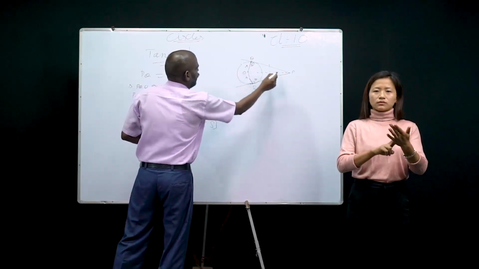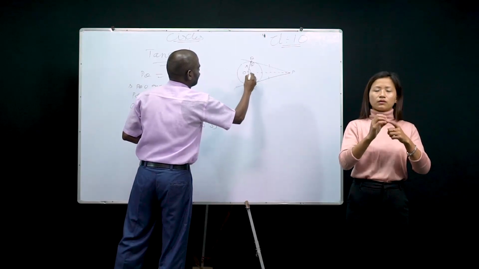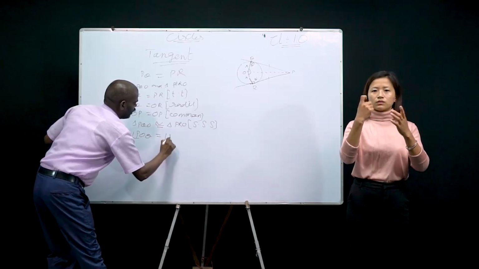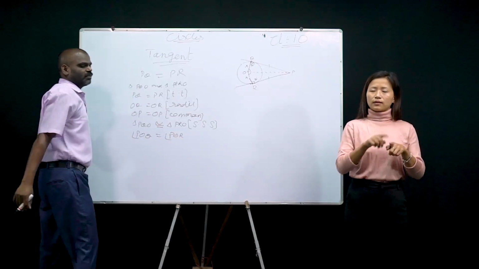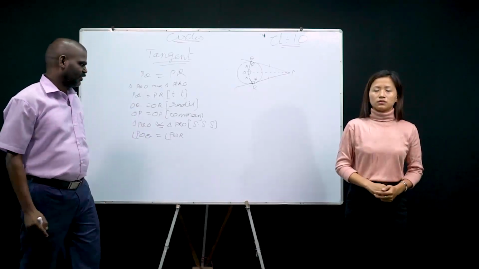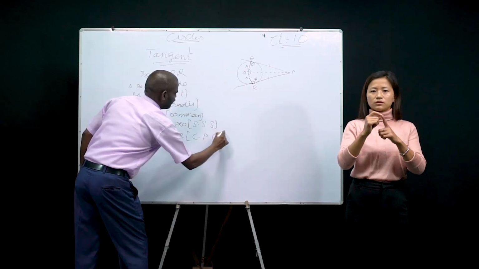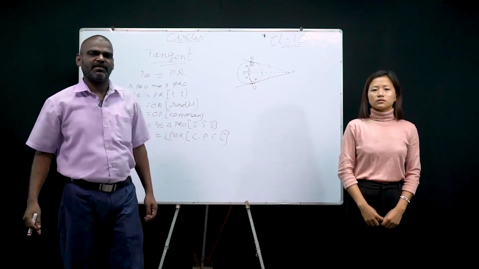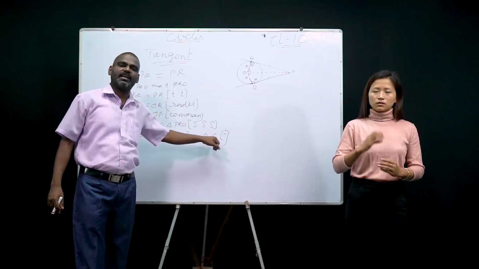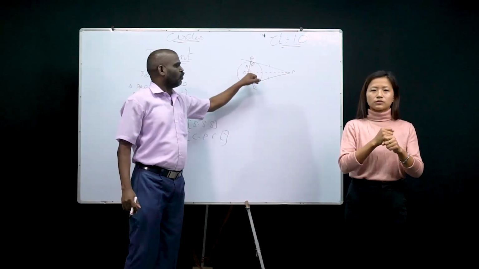then angle POQ and angle POR, equal or not? Yes or no? Yes. Which one? CPCT. Do you remember what CPCT is? Forgot, right? It's all right. Corresponding parts of congruent triangles. So according to this condition, these two angles are equal.